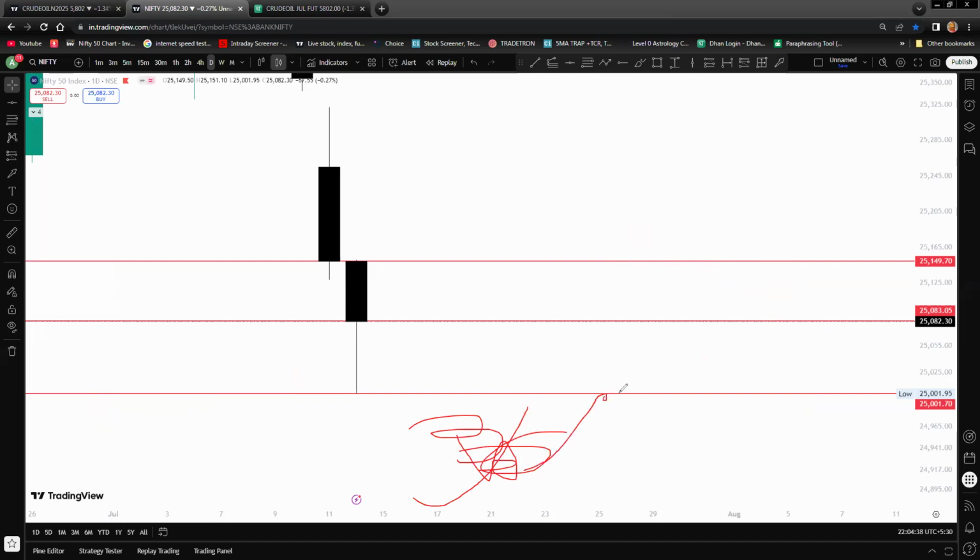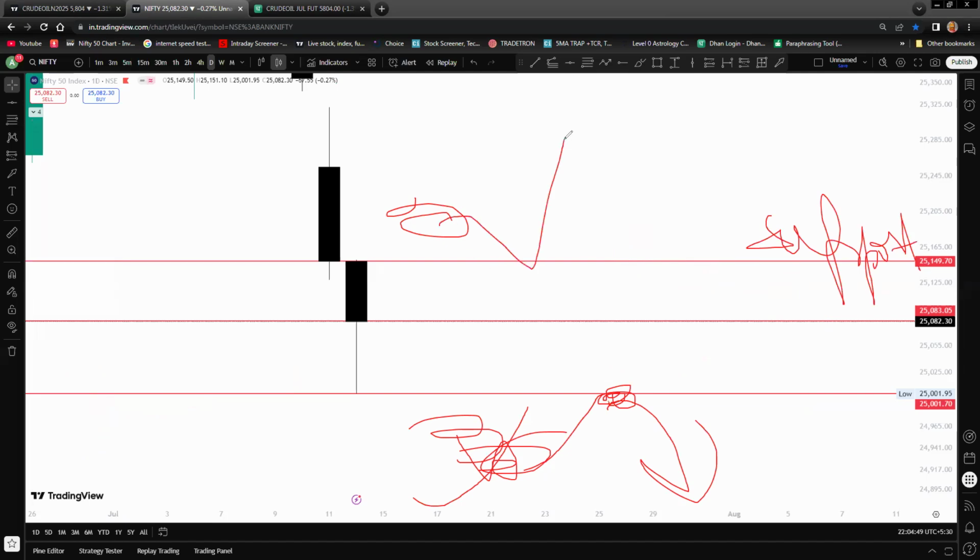If a pullback comes and you get any bearish signal, then you have to short. Also, if a gap up happens, this will act as support, and you can buy in the pullback if the market opens above this high tomorrow. So tomorrow, just wait and watch.